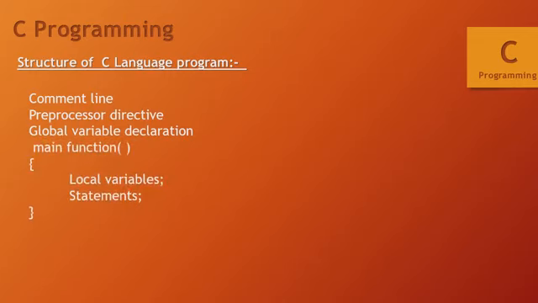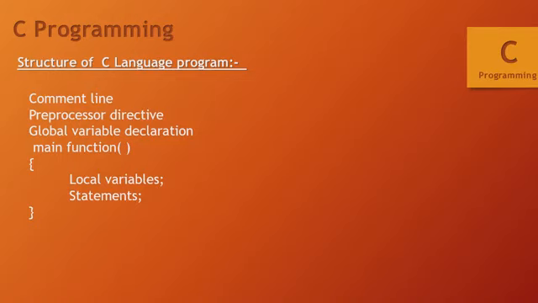Now comes the main function section. The main function is a compulsory part of your C language. Your main function will contain your actual code, your local variables, your statements, function calls and whatever features you have to include in your C code, and they will be included in the two curly brackets of your main function.